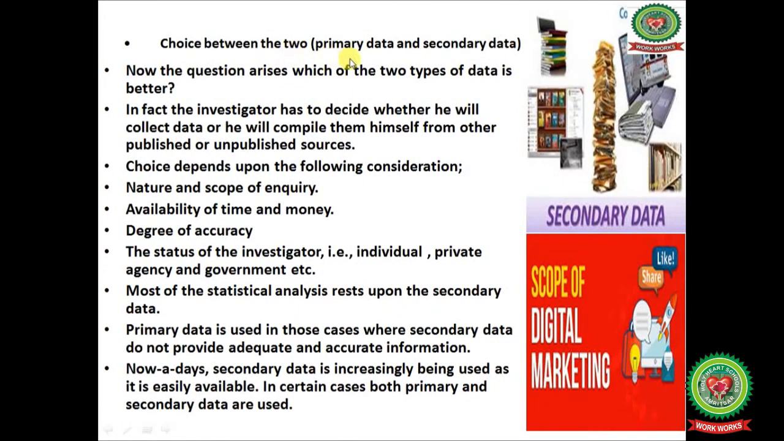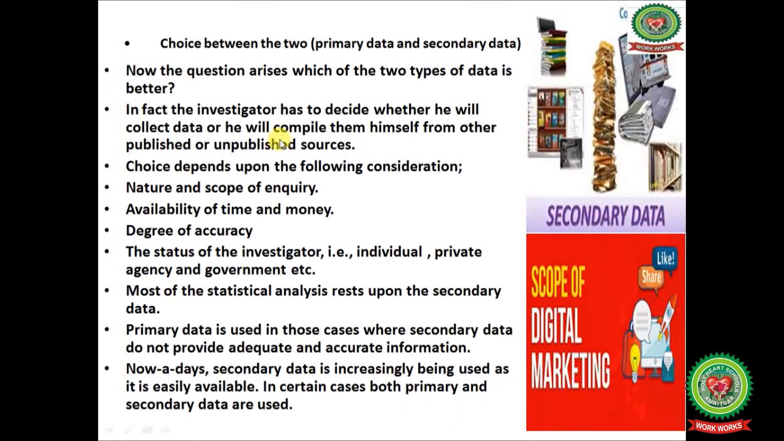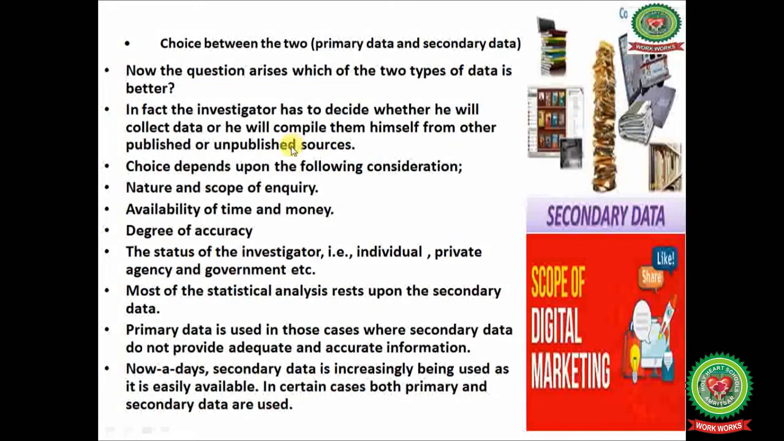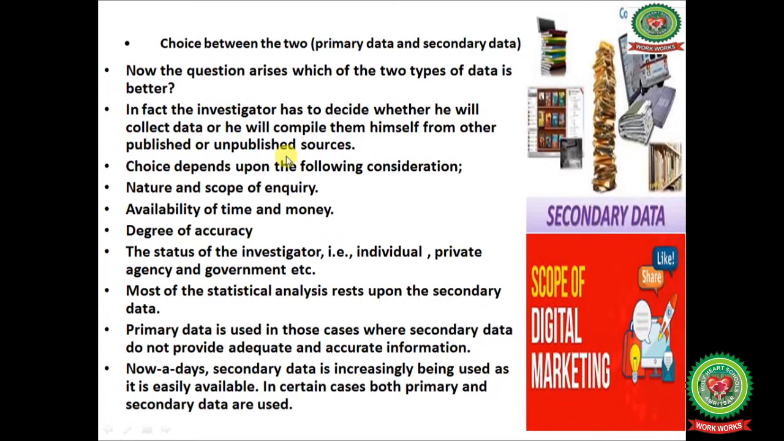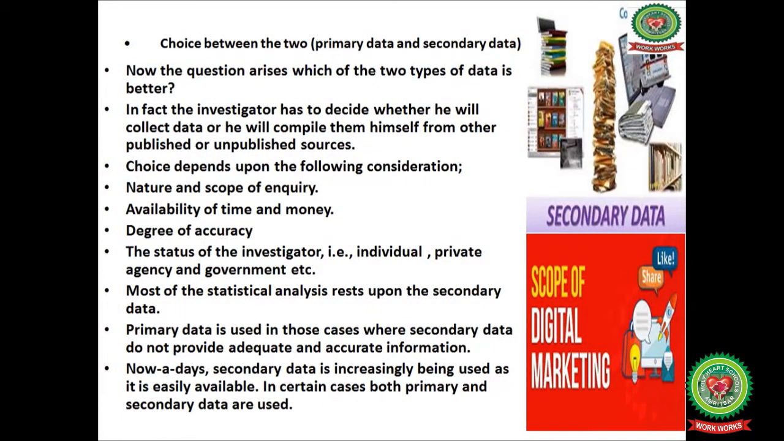Choice between the two, primary data and secondary data. Now the question arises, which of the two types of data is better, primary data or secondary data? In fact, the investigator has to decide whether he will collect the data himself or compile it from other published or unpublished sources. Published sources means, for example, in some industries there is an annual report about the growth and development of the industry, that is known as published data.